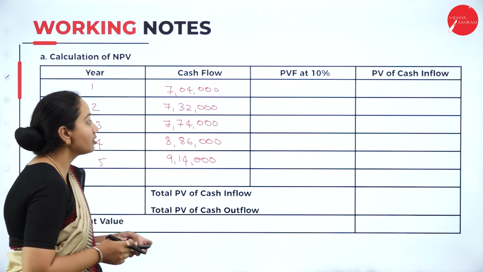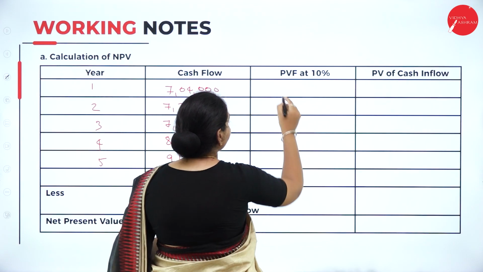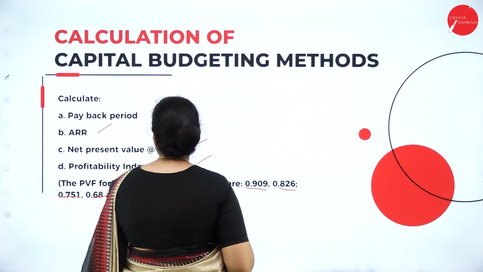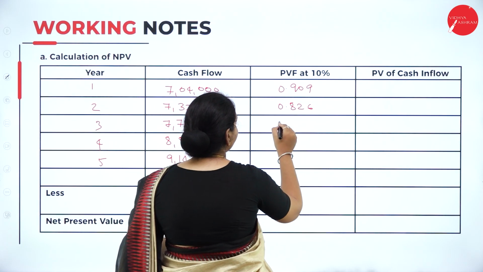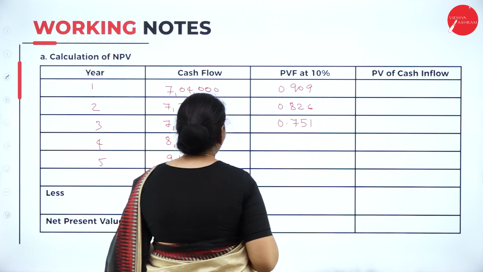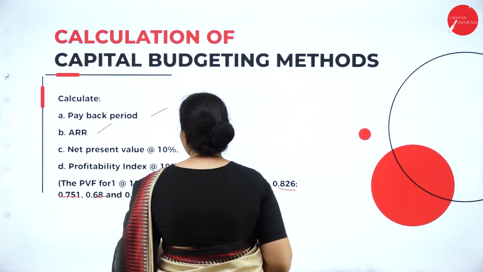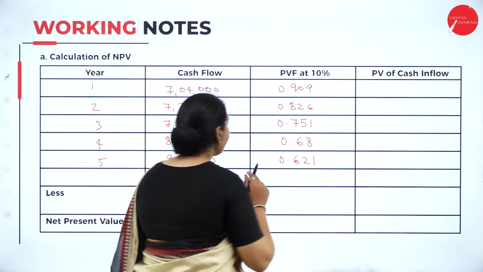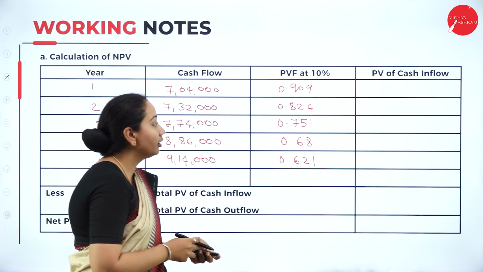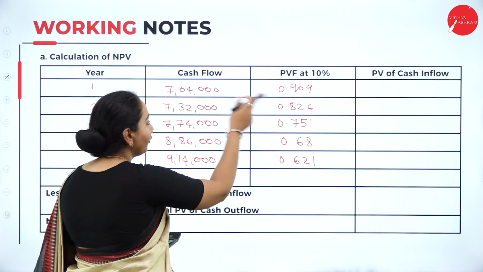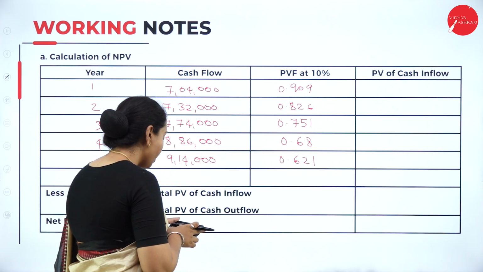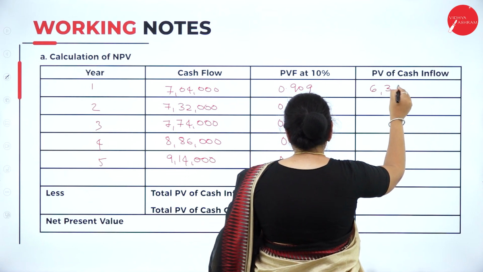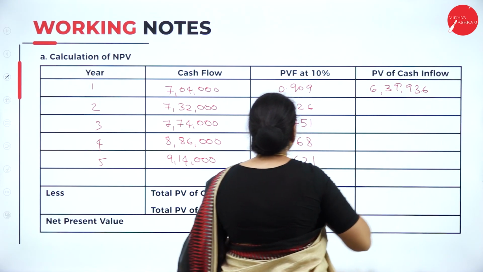It has been given in the starting: 0.909, 0.826, 0.751, 0.68, then 0.621. This is given in the question, this is the table value. So for the present value of cash flow, we have to multiply. 7,04,000 into 0.909 gives 6,39,936.